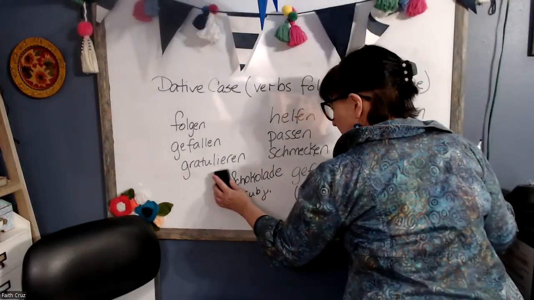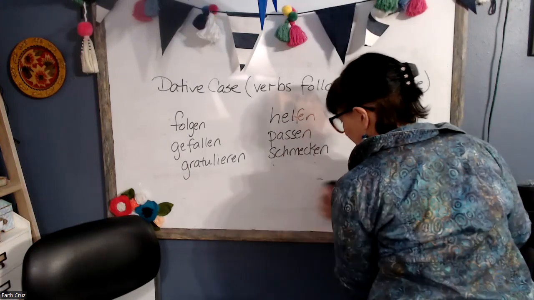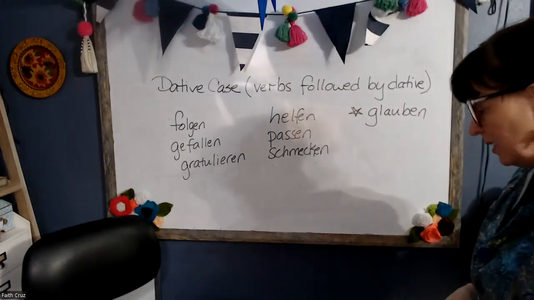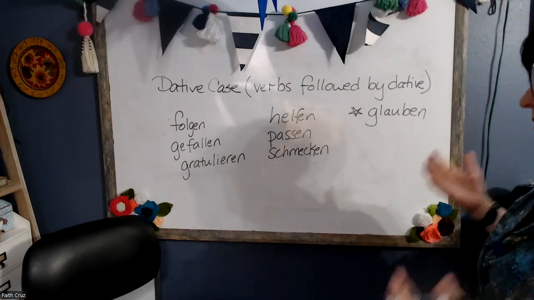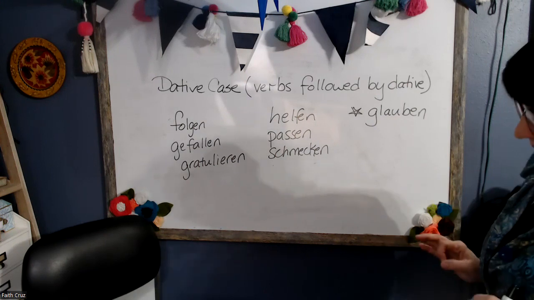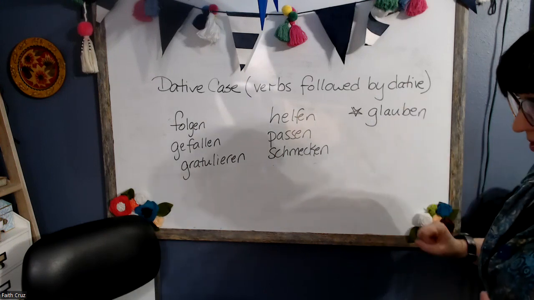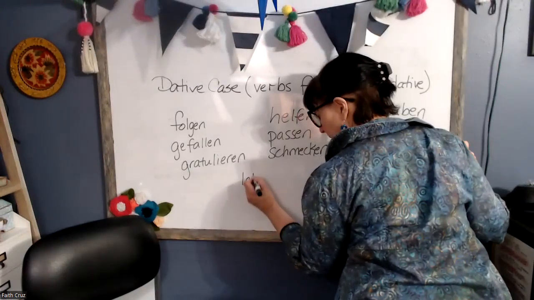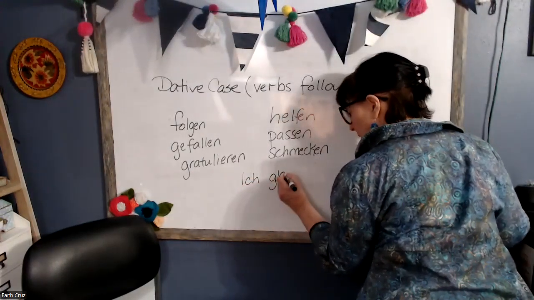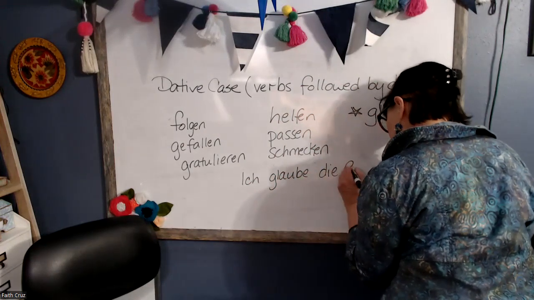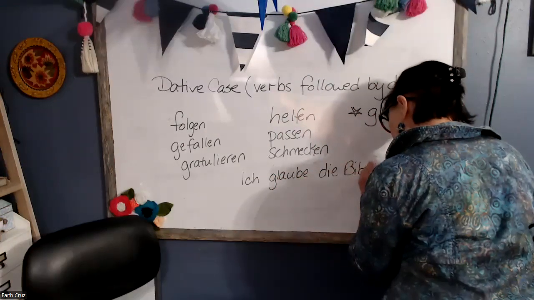All right, one more verb in this category that I want to talk about. So notice I have a star next to glauben. Glauben works two different ways. With things, glauben takes accusative. So I'm going to say, ich glaube die Bibel.